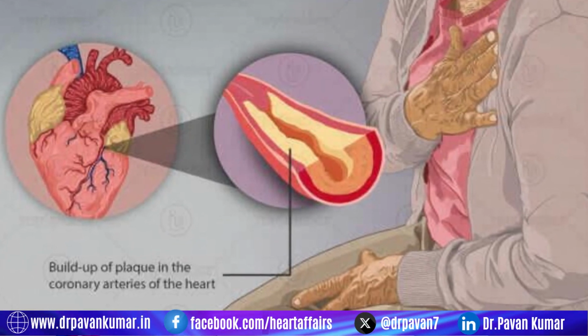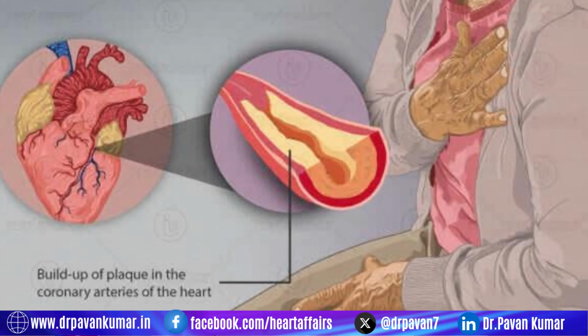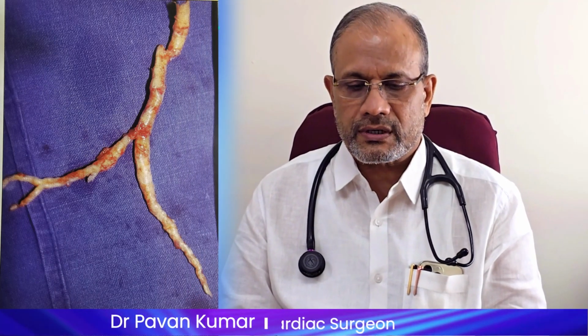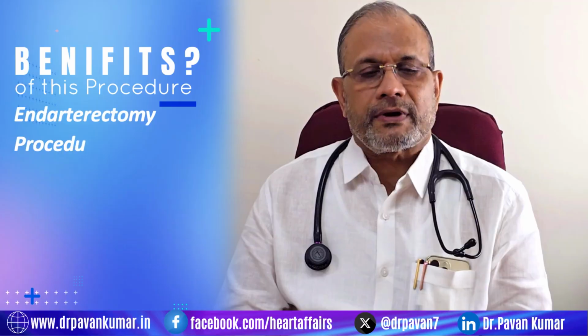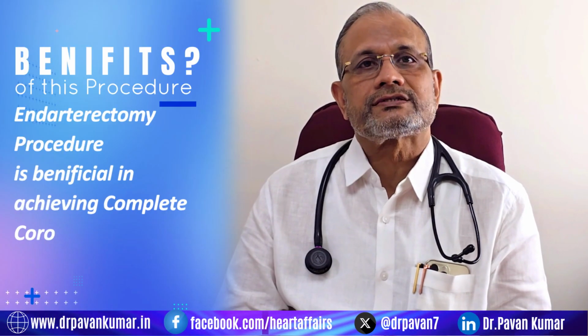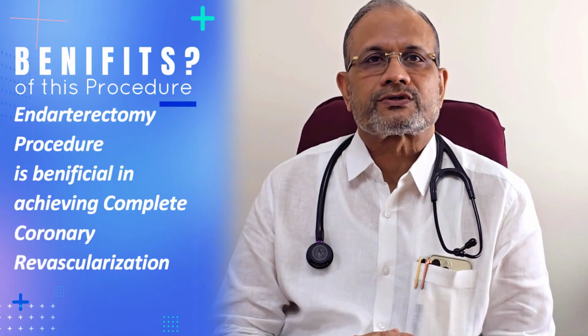Coronary endarterectomy, by definition, is a procedure of removal of atheromatous plaque, where the core of the plaque is dissected out to restore the normal-sized lumen in the coronary arteries. Now, what is the benefit of this procedure? Endarterectomy is very useful in achieving complete coronary revascularization.